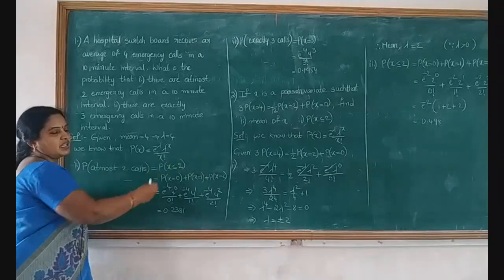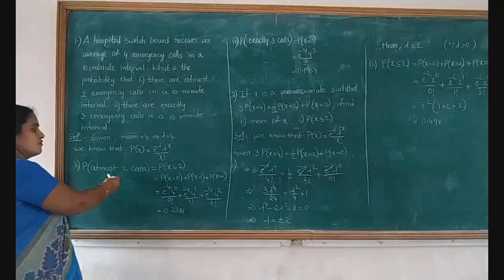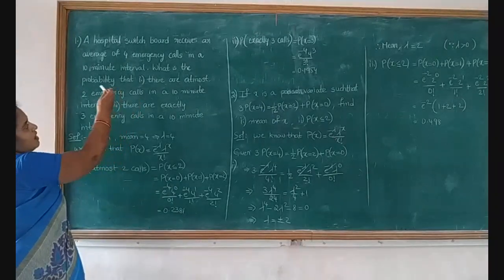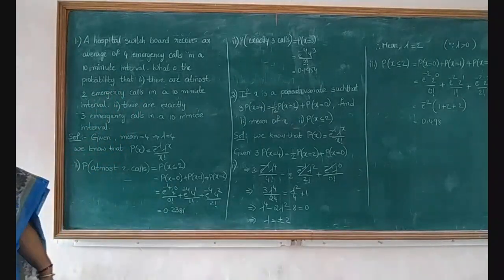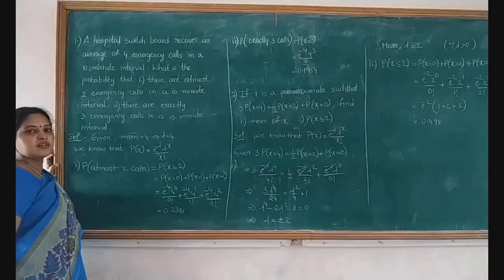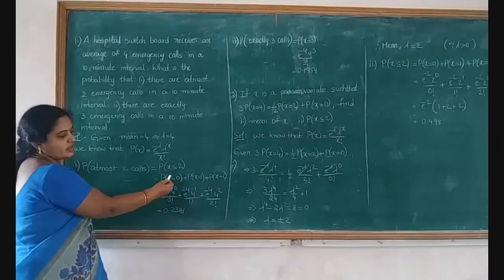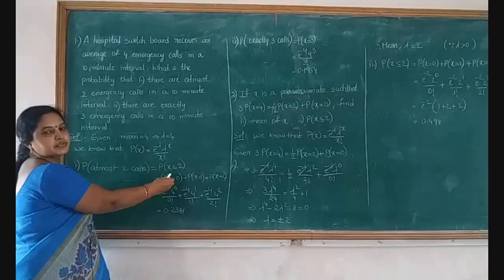Always the lambda value must be greater than 0. The first case is at most 2 emergency calls, that means the number of calls must be at most 2, so we write p of x less than or equal to 2.